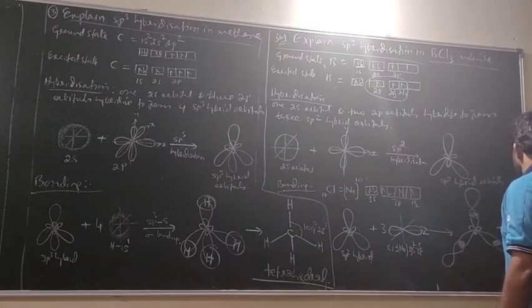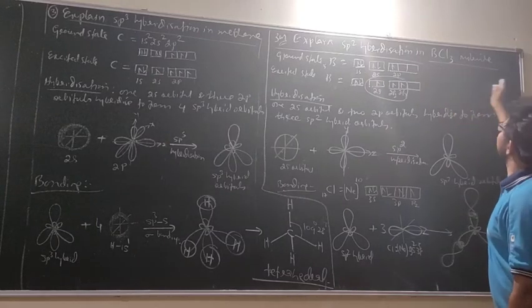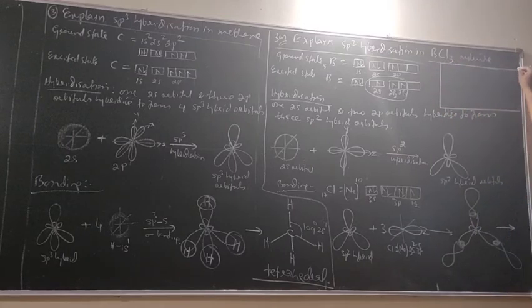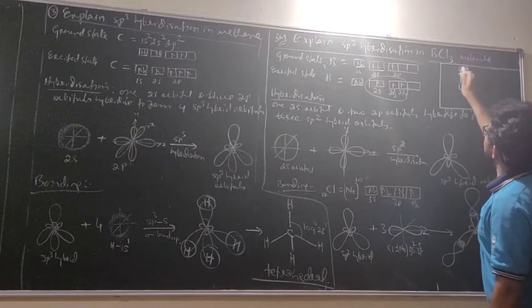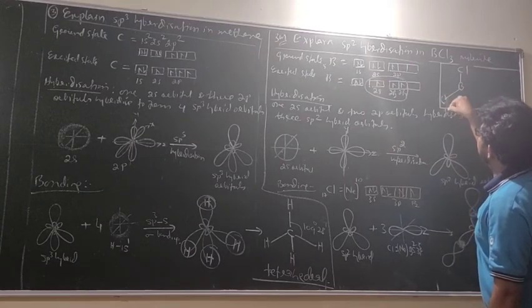And what is this structure? Write the geometry now. I'll write here. Boron. What is this? Cl. Correct. What is this? Cl.